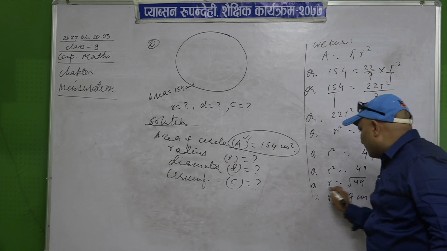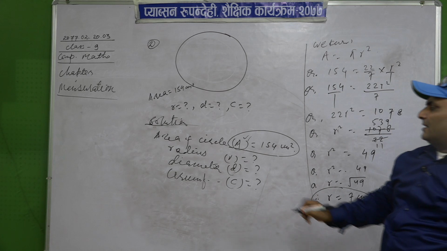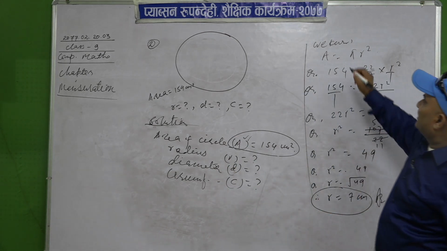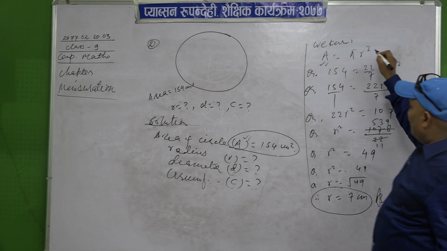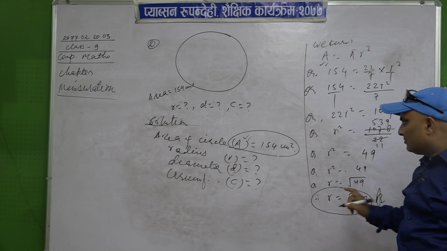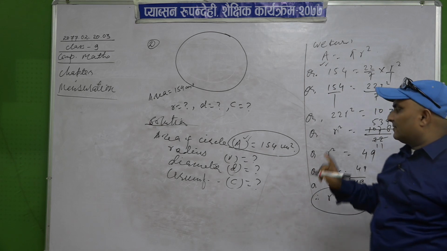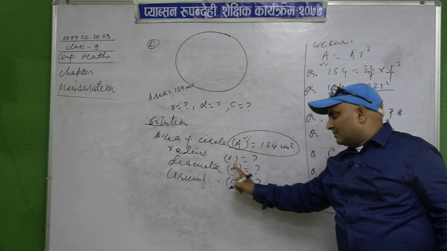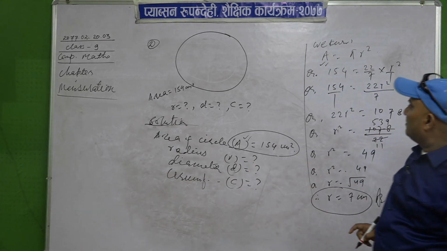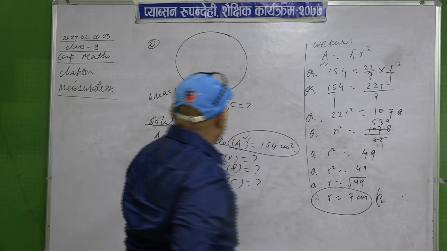If we can find one variable, then we can find the others also, diameter or circumference. So with the value of area, we have found the value of radius r. Now put the value of r in the diameter and in the circumference formula, and we will get the values of both.